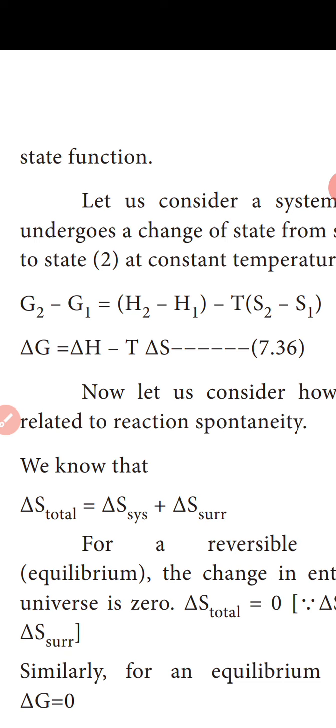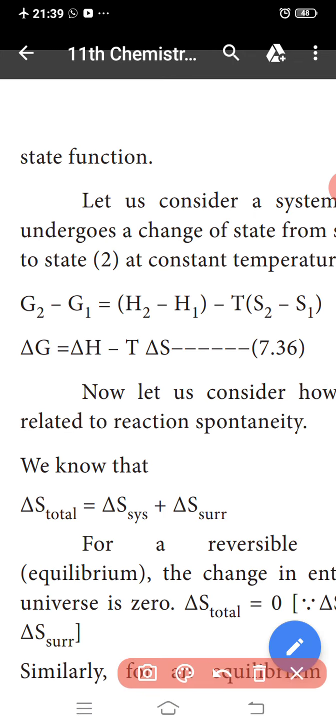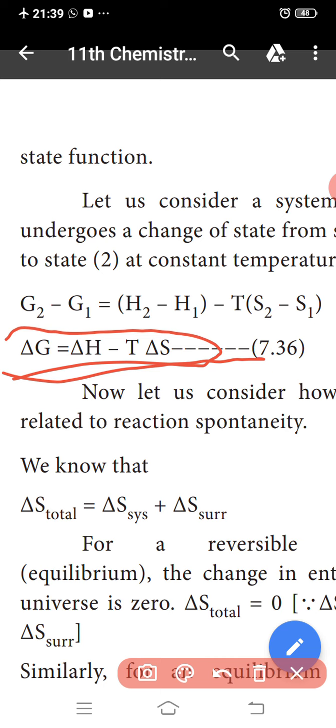So G2 minus G1 is equal to H2 minus H1, where H2 is the enthalpy of the second state and H1 is the enthalpy of the first state, minus T, the constant temperature, times S2 minus S1. So this is the change in the Gibbs free energy: del G is equal to del H minus T del S. Now let us consider how del G is related to the spontaneity of reactions.